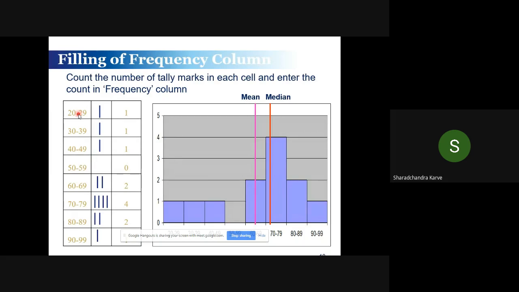So I have these intervals, and I had a frequency out of my 12 readings like this. And if I draw it like this, this is how my histogram looks. Now ideally, my mean and median should match if my distribution is normal and perfectly centered, then my mean and median will match.